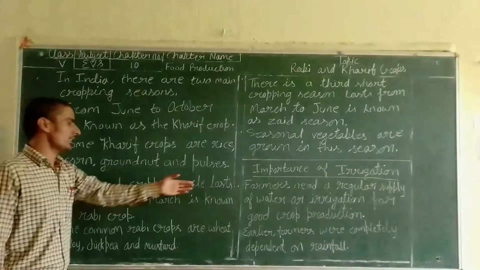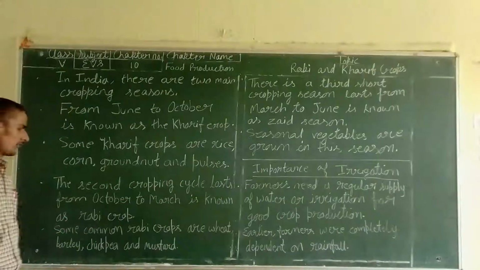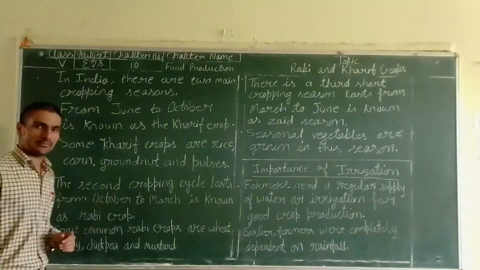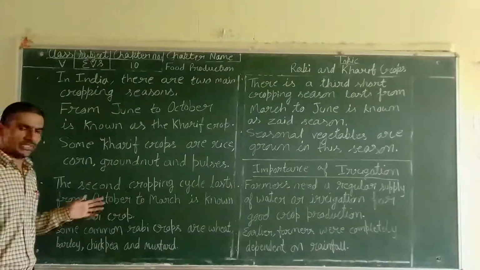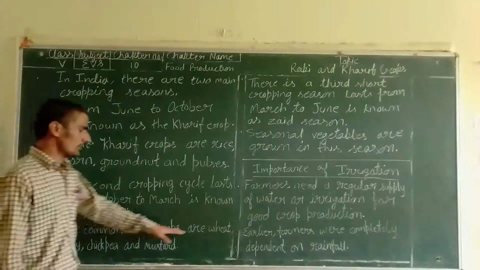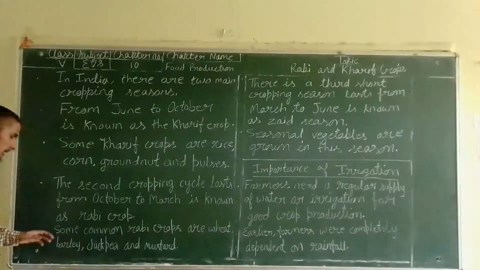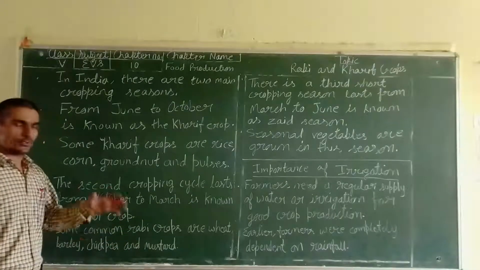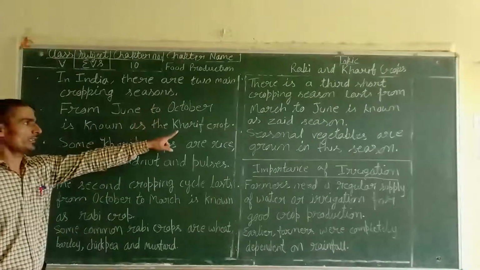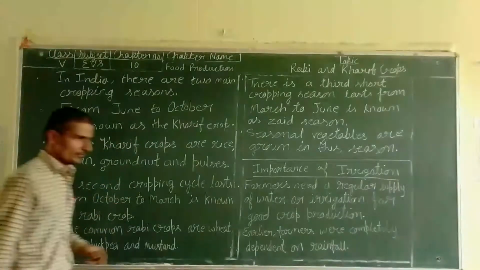The second cropping cycle, which lasts from October to March, is known as the Rabi crop. It starts from October and runs till the end of March. During this period it is known as the Rabi season. Some common Rabi crops are wheat, barley, chickpea and mustard. These are the Rabi crops that are produced between October and March. So, June to October, Kharif crop, and October to March, Rabi crop.